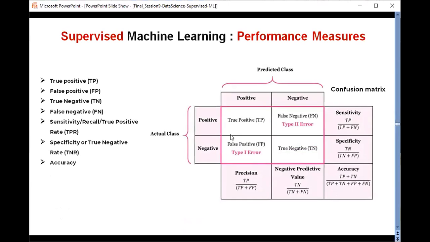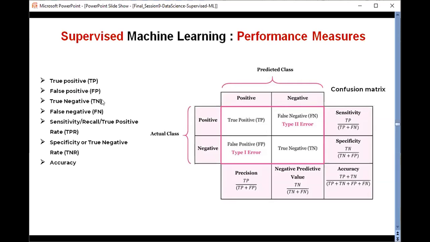Then you must be familiar with what a true positive, a true negative, a false positive, and a false negative are. When we say a true positive, for example, we have a cancer sample and it is also detected as cancer. Then we call that number the true positive. Then we have the false positive. For example, we have a normal sample that is detected as cancer. We call that a false positive.